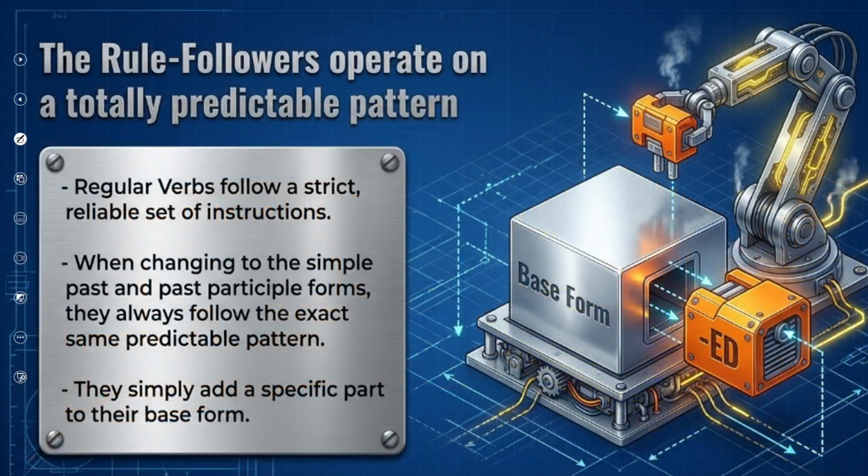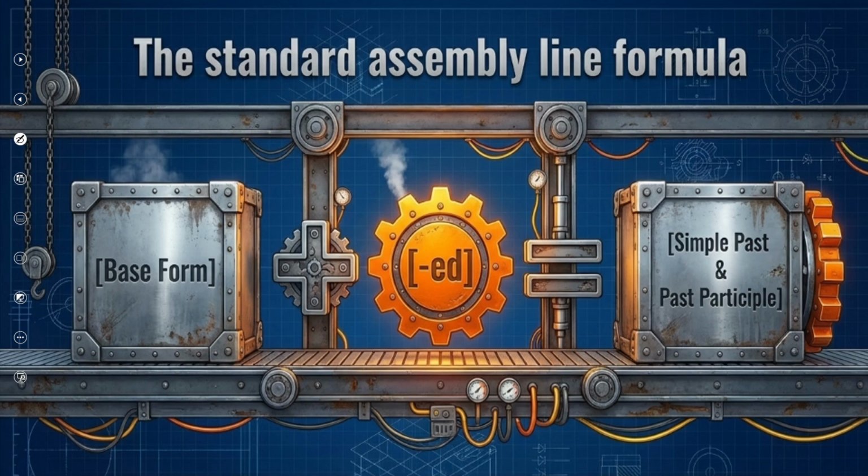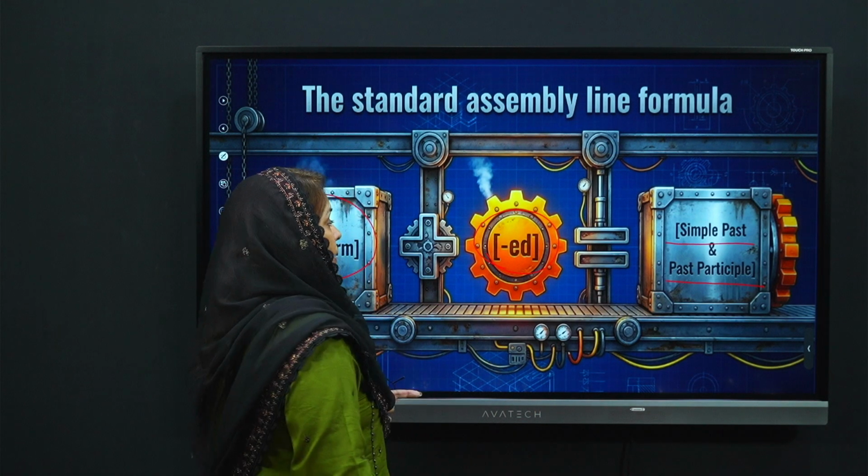Now let's revise the regular verbs. Regular verbs follow a strict, reliable set of instructions. When changing to the simple past and past participle form, they always follow the exact same predictable pattern. They simply add ed when we change them into past form. Remember that. Now, with the base form, we have to add ed to make them simple past and past participle because they both look alike. We have already discussed that.